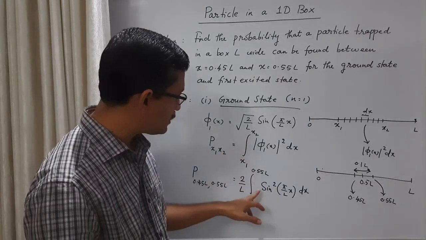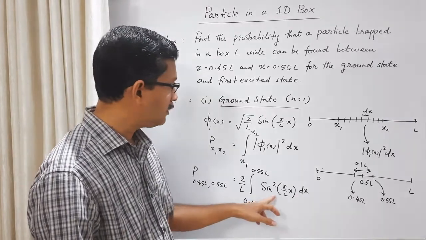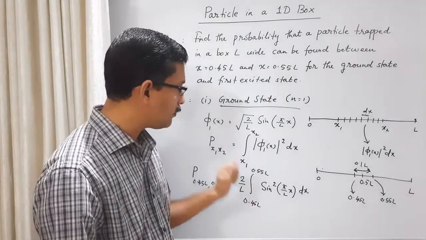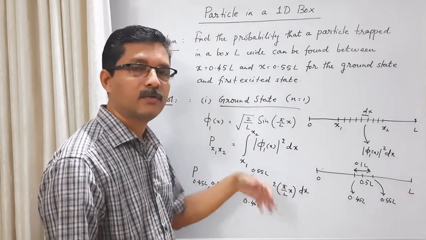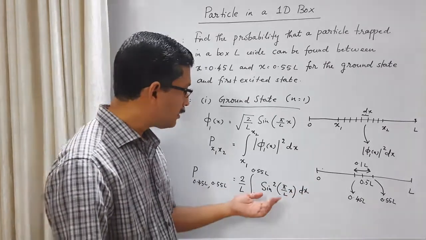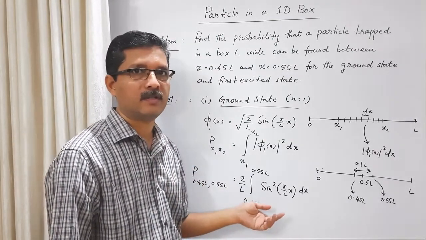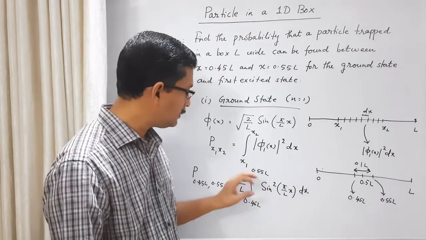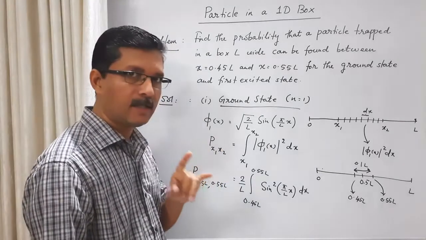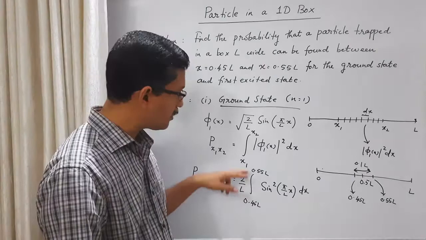In one sense, it's very easy. This is like the integral of sine squared theta d theta. When you have this type of integration, you convert sine squared theta into (1 minus cos 2 theta) by 2. We did this type of integration when we normalized the wave function in the previous class. But this is somewhat more difficult, because in the normalization integral the limits were from 0 to L, and these limits are different.